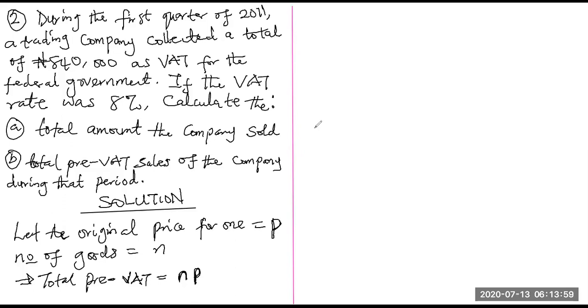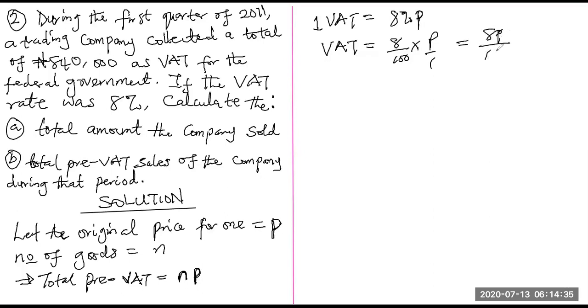Okay, so now we understand that total pre-VAT sale is this. So what do we do next? The next thing now, we try to solve our problem. Now try to calculate it. Now one VAT, just one VAT, is equals to 8% of one price of the item. Alright, that is one VAT. So that will give us one VAT is equals to 8 over 100 multiplied by P. When we talk about 8% of P, that's 8 over 100 times P, and that will give us 8P over 100. So this is the VAT for one, because we don't know the price P.